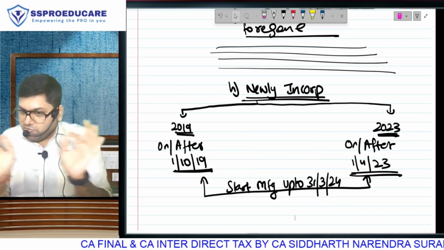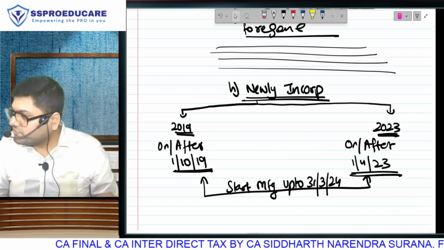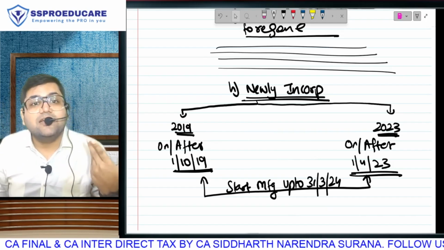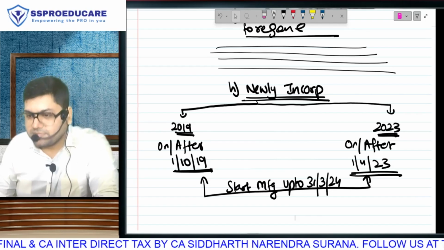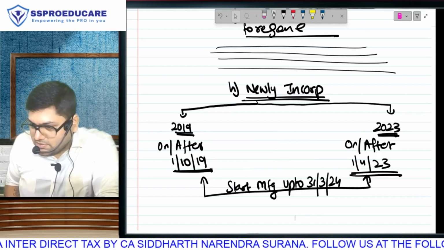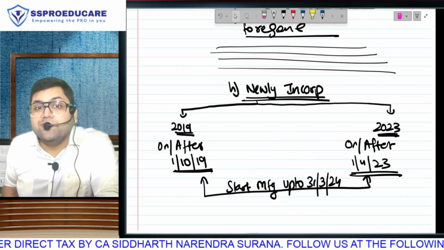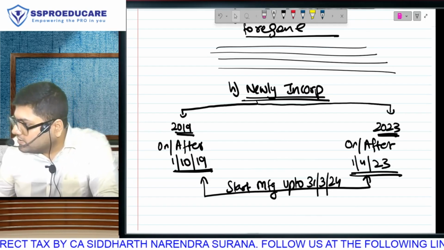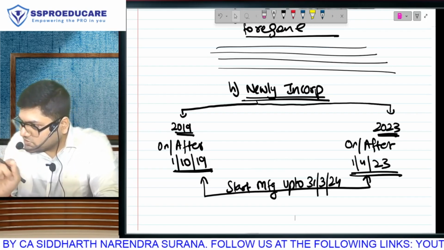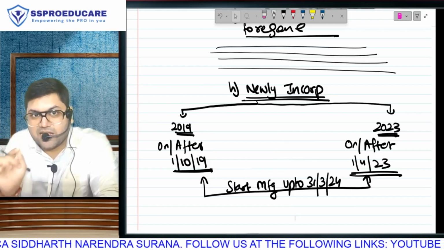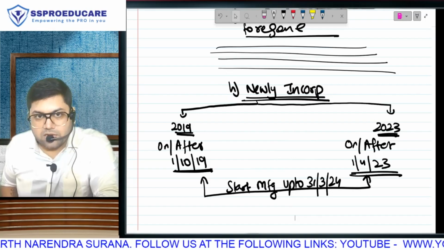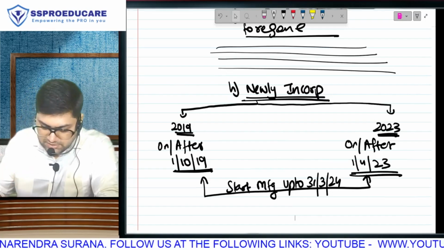This is also common. What is the only difference on the company side and the cooperative society side? The start date. And that start date had to be different because it was announced in two different budgets. So this has to be a newly incorporated company or a newly incorporated cooperative society, and the incorporation date was different because of different budgets. The manufacturing start end date is the same, 31st March 24. Is that clear? Common condition.